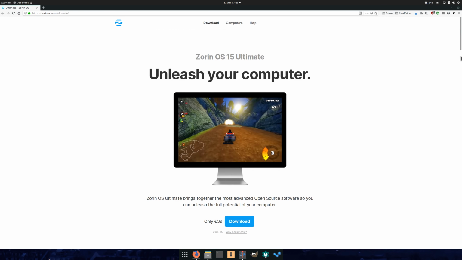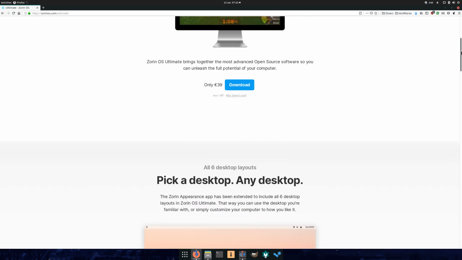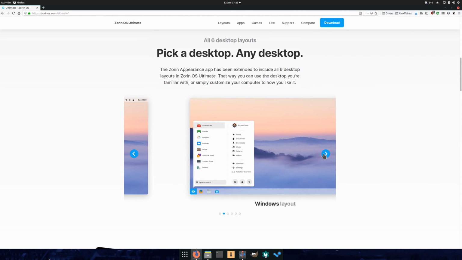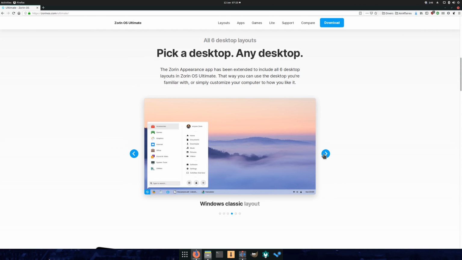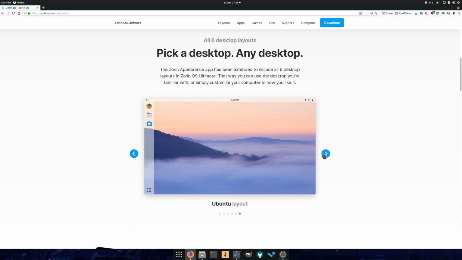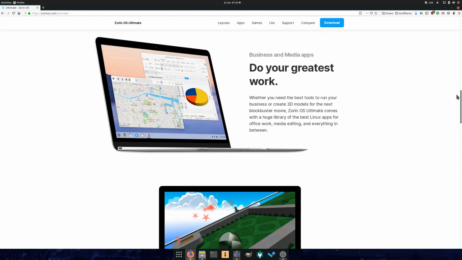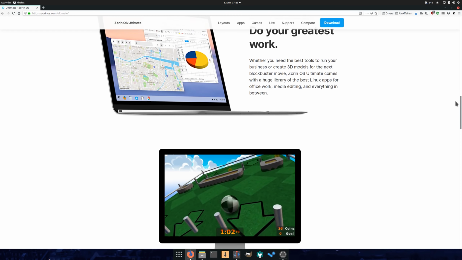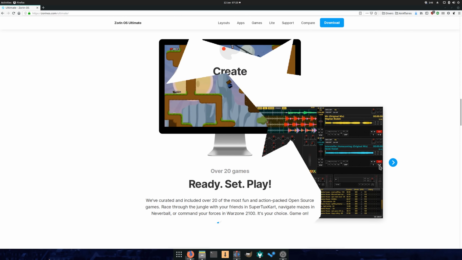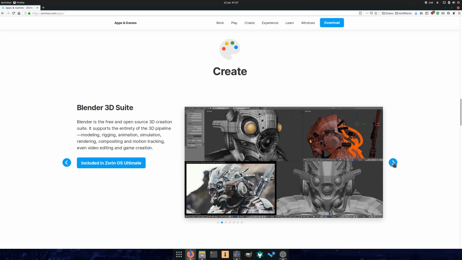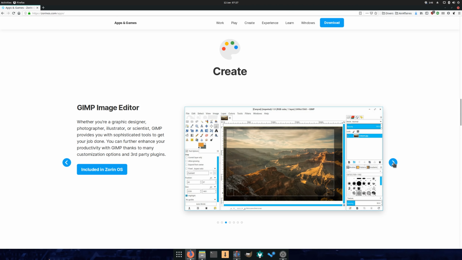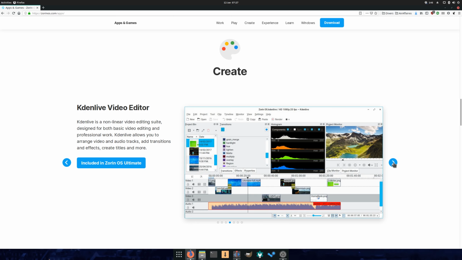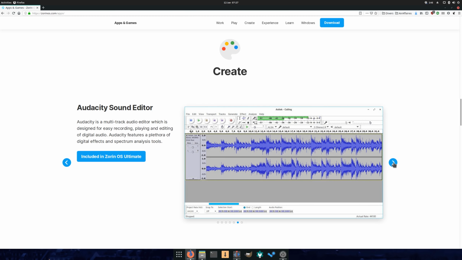For €39, you get predefined layouts to look like Windows, macOS 10, regular GNOME 3, Ubuntu, or even a touch-specific layout. These presets can be changed at any time. The Ultimate version also comes with a lot of software by default, and I mean a lot. 20 games are included by default, as well as a bunch of graphic design and multimedia applications. You can obviously still install all of these on the regular Zorin Core though.